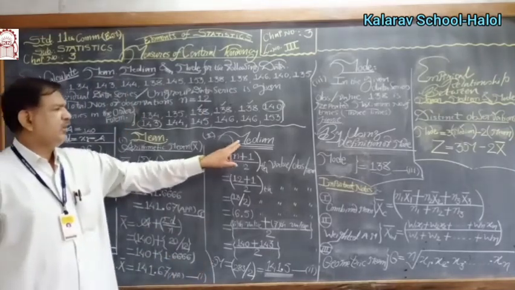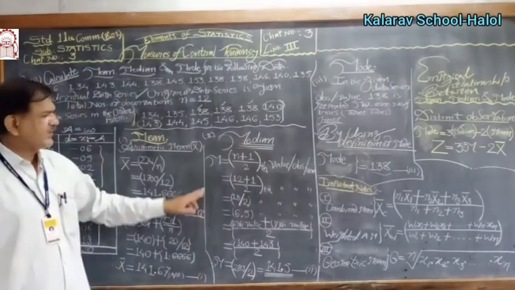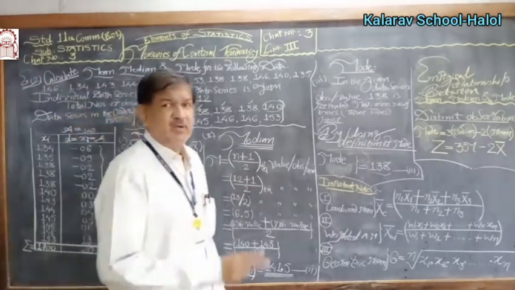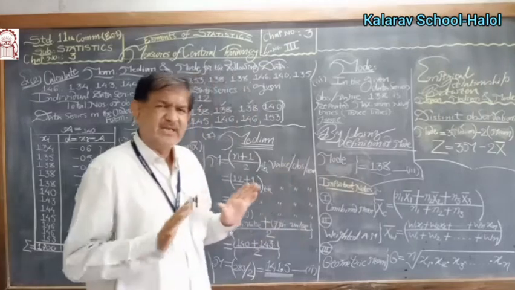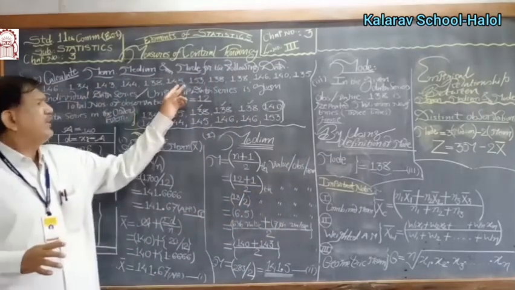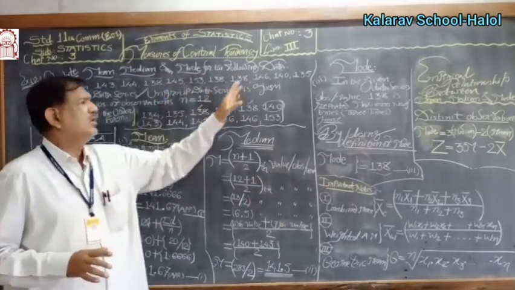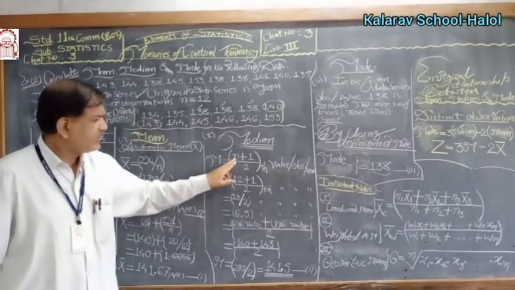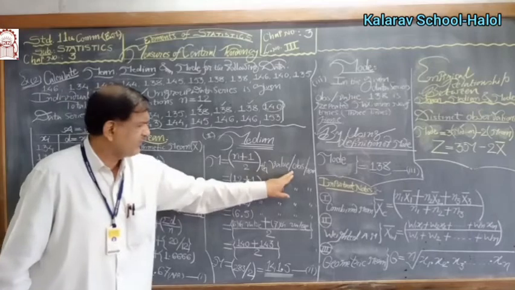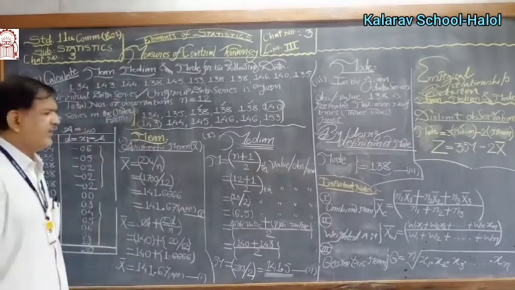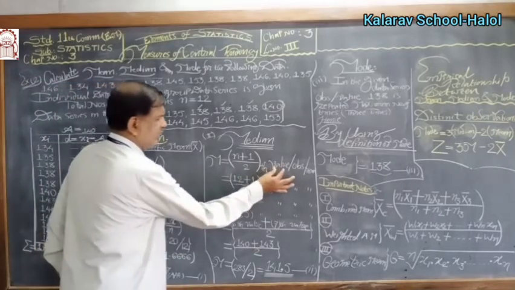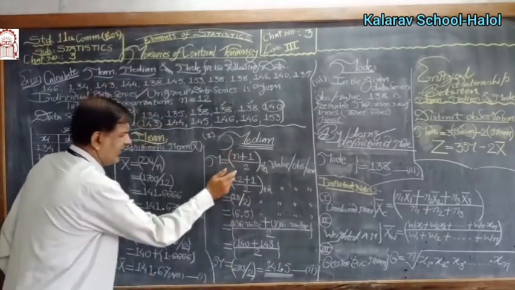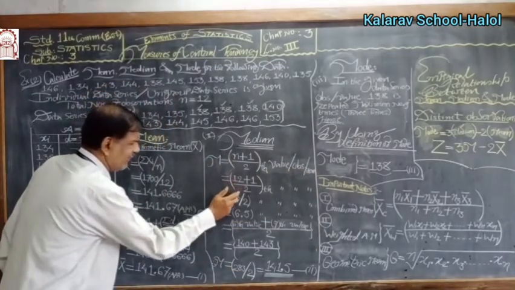Then calculation of median. Median is given by the (n plus 1) upon 2 th value. See, lecture number 2 and lecture number 3 are exactly similar lectures. We take only different numbers and questions; the method remains the same. (n plus 1) upon 2 th value or observation or item. n means number of items, 12. 12 plus 1 is 13, 13 by 2 is 6.5.